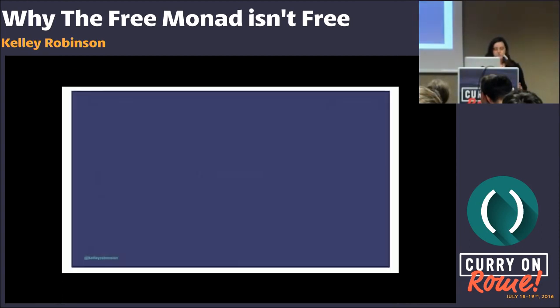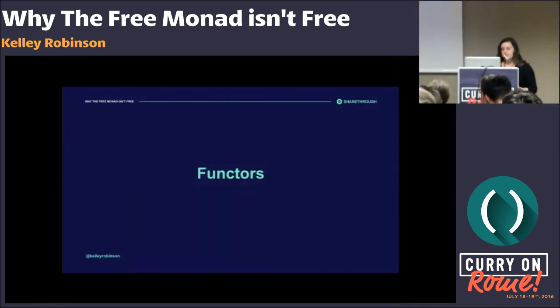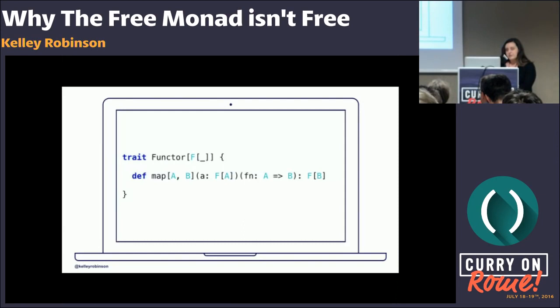Okay, quick overview of monoids. Let's move on to functors. A functor is going to be a family of types that has a map method, and the map method will apply some function to everything in that family. And then it will return a new container.